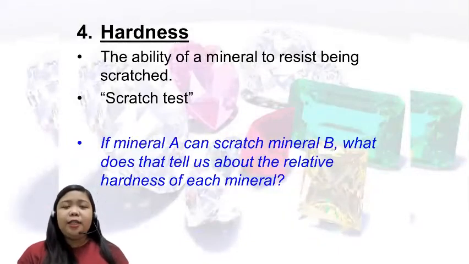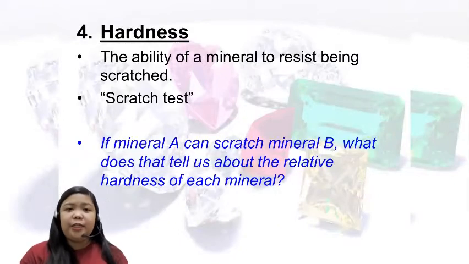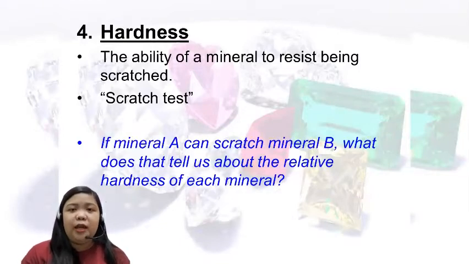Number 4 is hardness. Hardness is the ability of a mineral to resist being scratched, by means of the scratch test also. What do we mean by the word resist? When we talk about resist, there is a resistance, an opposition to something. Meaning, if the mineral is hard, it has a higher tendency to resist abrasion or to resist scratch. We have a question here.